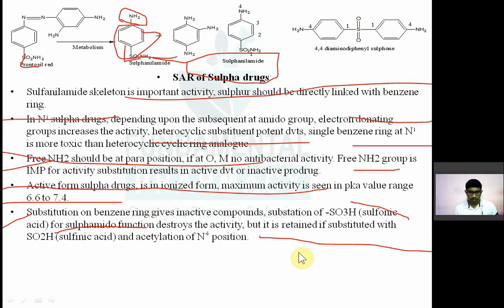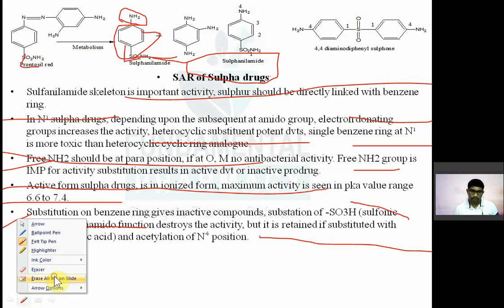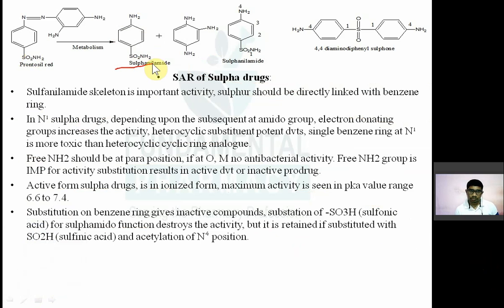Normally nothing should be added on the benzene, and the sulfonamido group, if you put sulfonic acid instead of the sulfonamido group, the SO2NH group, if you replace it by SO3H, that is sulfonic acid, that will destroy the antibacterial activity of the compound. And acetylation at the N4 position will again retain the activity.